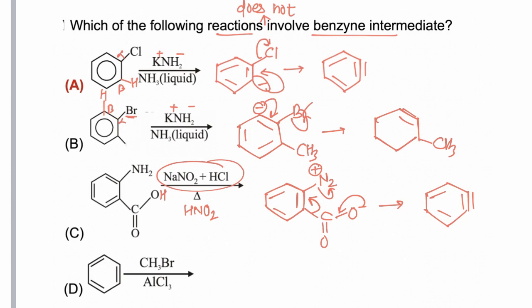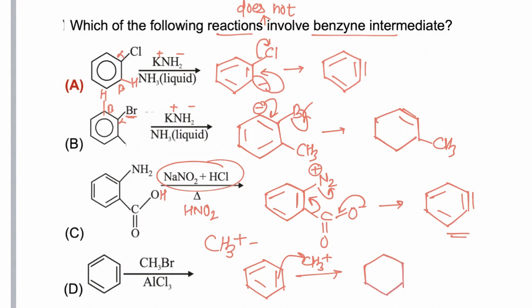So A, B, C, all the reactions produce a benzyne intermediate, while in option D, CH3Cl and AlCl3 first react to form the CH3 positive carbocation. Now this carbocation acts as an electrophile and reacts with benzene to form an arenium ion.